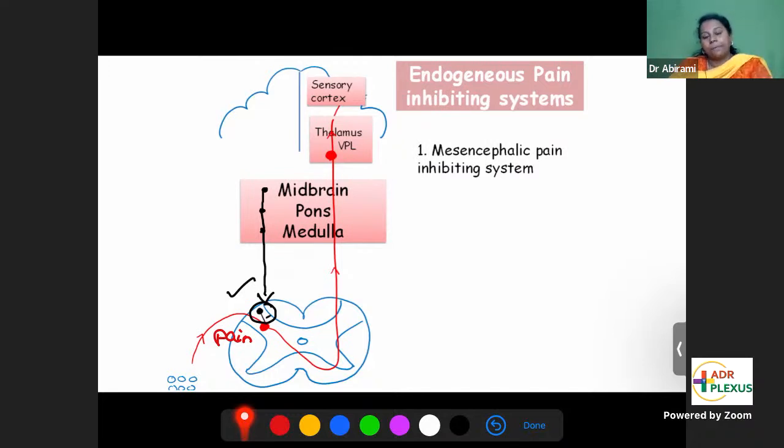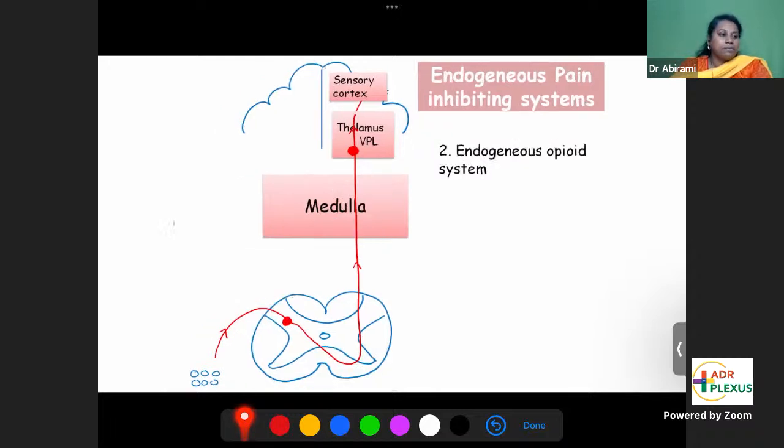The other clinical application of the mesencephalic pain inhibiting system is stress-induced analgesia. In stress-induced analgesia, stress releases noradrenaline, and noradrenaline is a part of this mesencephalic pain inhibiting system. Therefore, it blocks the pain. That's why when you are in intense mental stress, you will not feel your physical pain. It's called stress-induced analgesia. This is the first system.